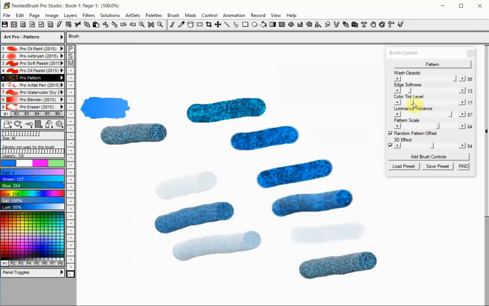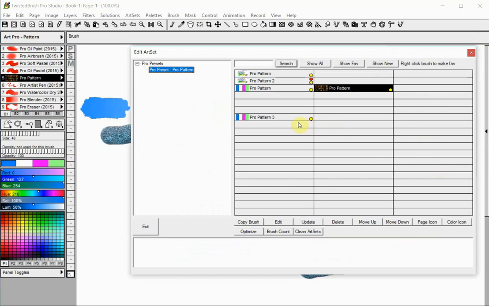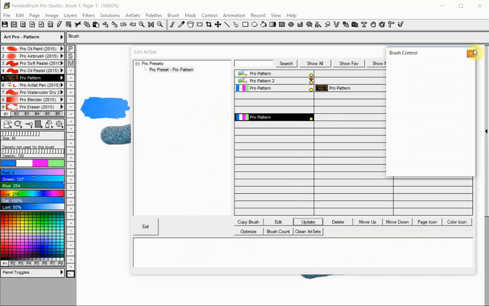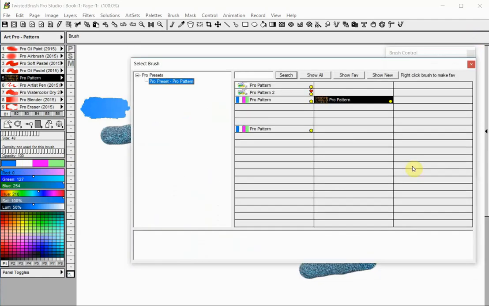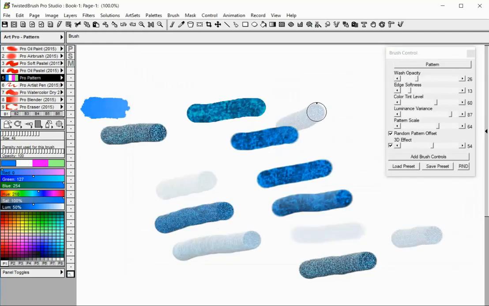After saving your brush, you can make changes and update it. Click on the Save Preset option again, then select the brush and click Update. You can load your previously saved brush at any time by clicking on the Load option. Your saved presets will be included in your art sets list and you will be able to use them as individual brushes every time you need them.